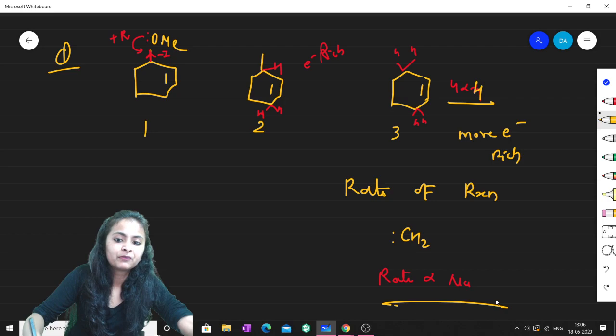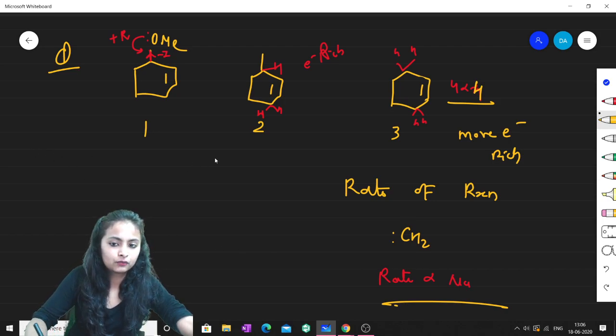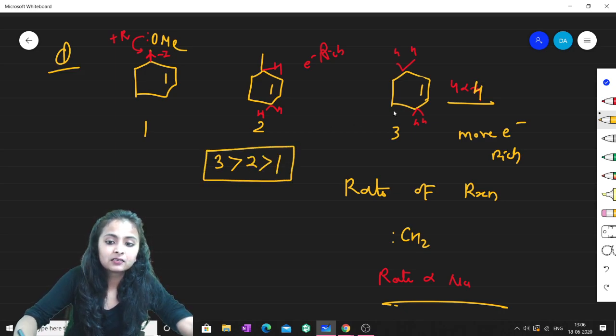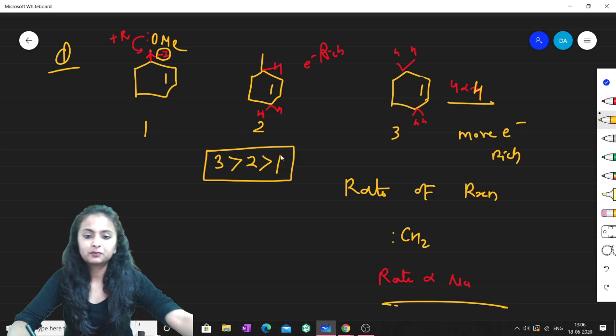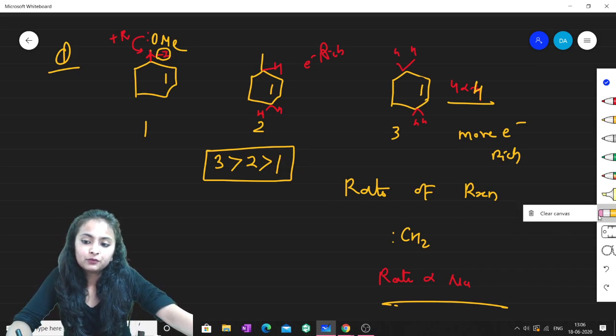means electron density. So therefore the rate of reaction for this question will be, third will come first, then second, then first. Okay, this is most electron rich, then this and this. Why is it less electron rich? Because of the minus I character of OMe. Am I clear? So I hope this part is very much clear to you all, and you must have understood the part clearly.